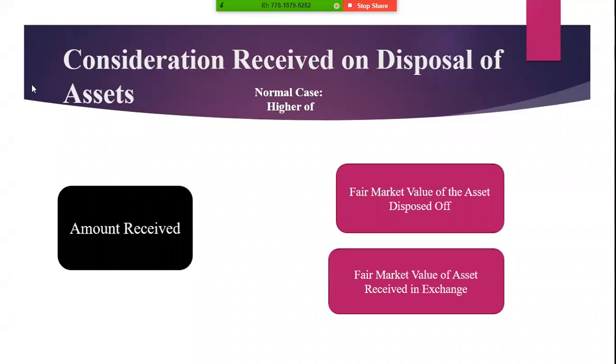In the case of multiple assets, we calculate the total consideration received by that person, apportioned among the assets disposed of in proportion to their respective fair market value at the time of the transaction.